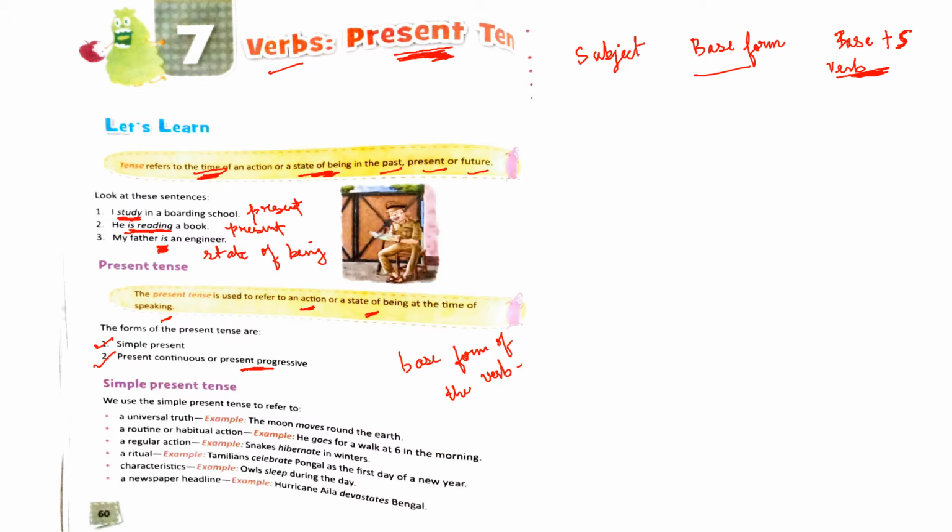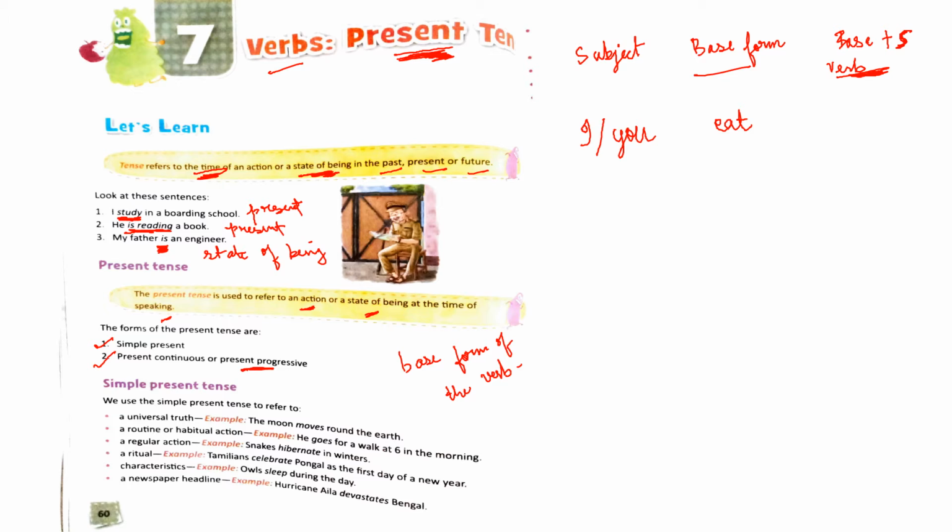Let us see. If the subject in the sentence is I or you, we will use the base form. So take an example like eat. So I eat. You will not say I eats. Okay, it won't be correct. I eat is the correct one. Okay, you just use the simple base form of the verb without the s. Similarly, you eat. You eats will be incorrect.